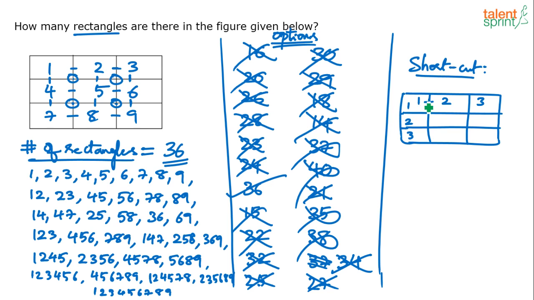The calculation is this: 1 plus 2 plus 3, this 1 plus 2 plus 3, and the product of these two. So 1 plus 2 plus 3 into 1 plus 2 plus 3. How much is that? 1 plus 2 plus 3 is 6. 6 times 6, 36. That is the answer. Compare the time that we have spent here in counting 36 rectangles and see what we have done here. 36, less than 5 seconds. But it comes with conditions. What is the condition? It has to be a figure of this type and applicable only in these cases.